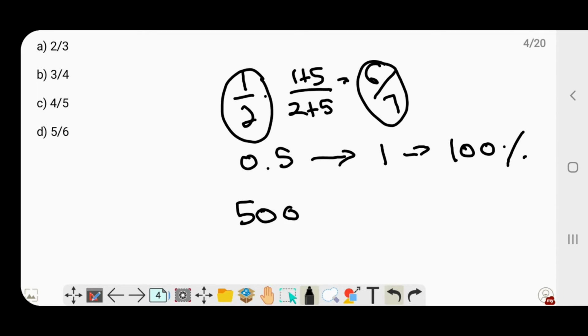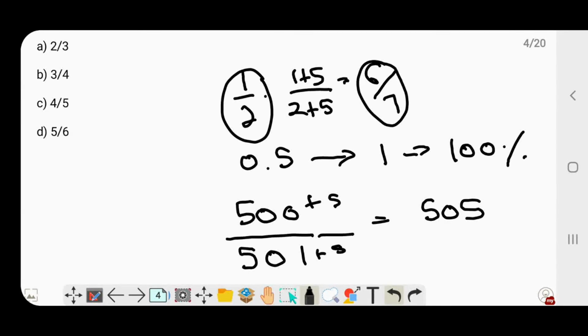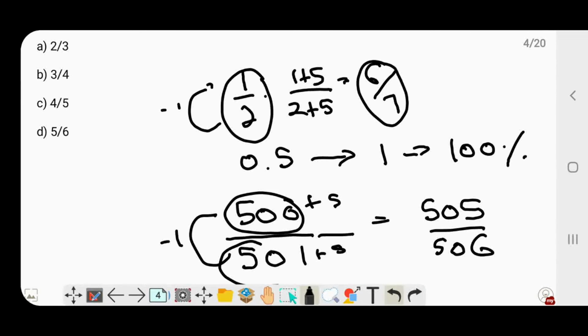But say I have a number which is like 500 divided by 501, and I add 5 to both numerator and denominator, so then I would get something like 505 by 506. You see, in both the cases, the difference between the denominator and numerator is just 1. In this case, the difference is just 1, 2 minus 1. And even here, it is 501 minus 1 will give us 500, the numerator.